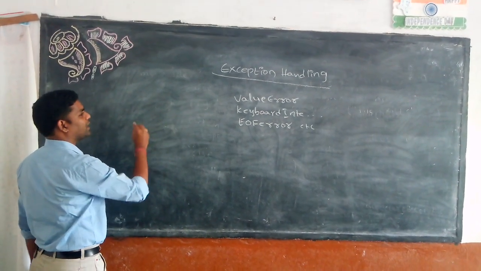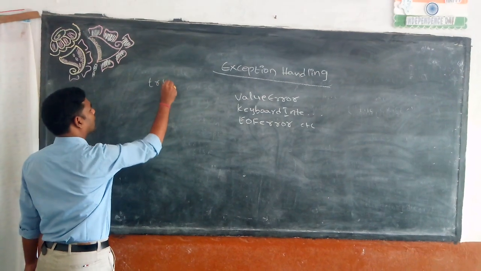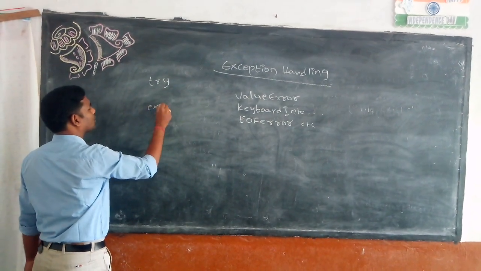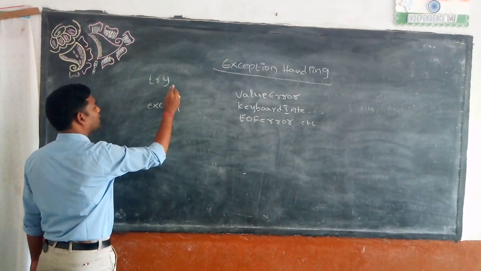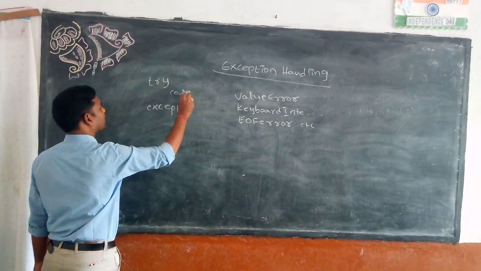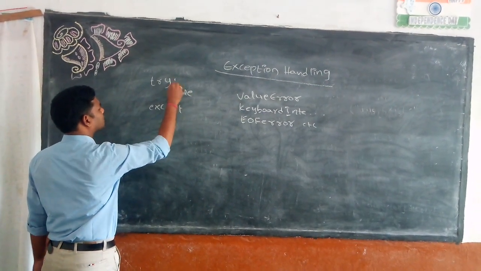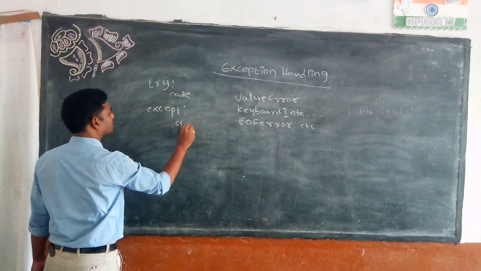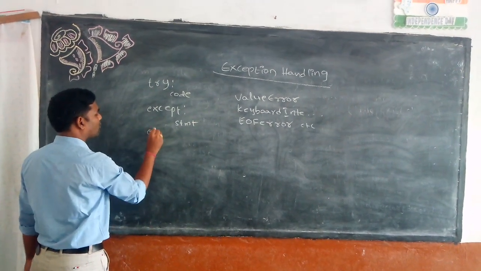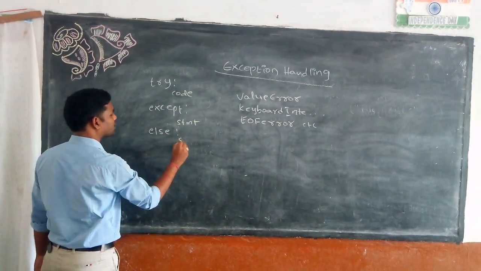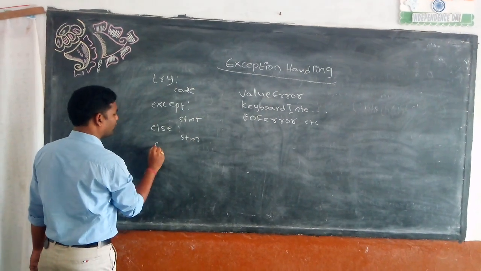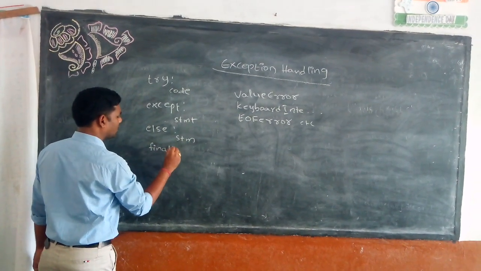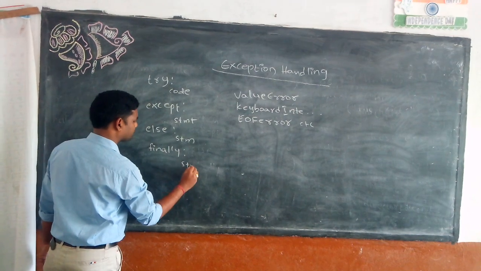This exception handling can be achieved by using the try except block. In the try block, we write some code, some statements, and in the except block you write some statements. We also have an else block, where you can write some statements, and we have a finally block, which also has some statements.